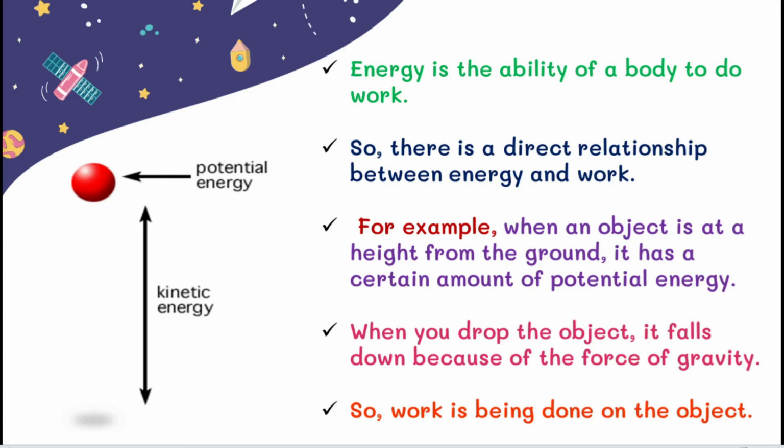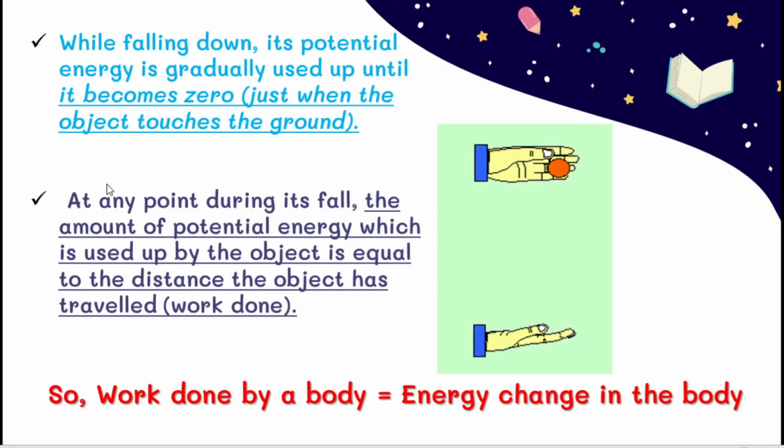For example, students, when an object is at a height from the ground, it has a certain amount of potential energy. When you drop the object, it falls down because of the force of gravity, so work is being done on the object. You can see this picture also.